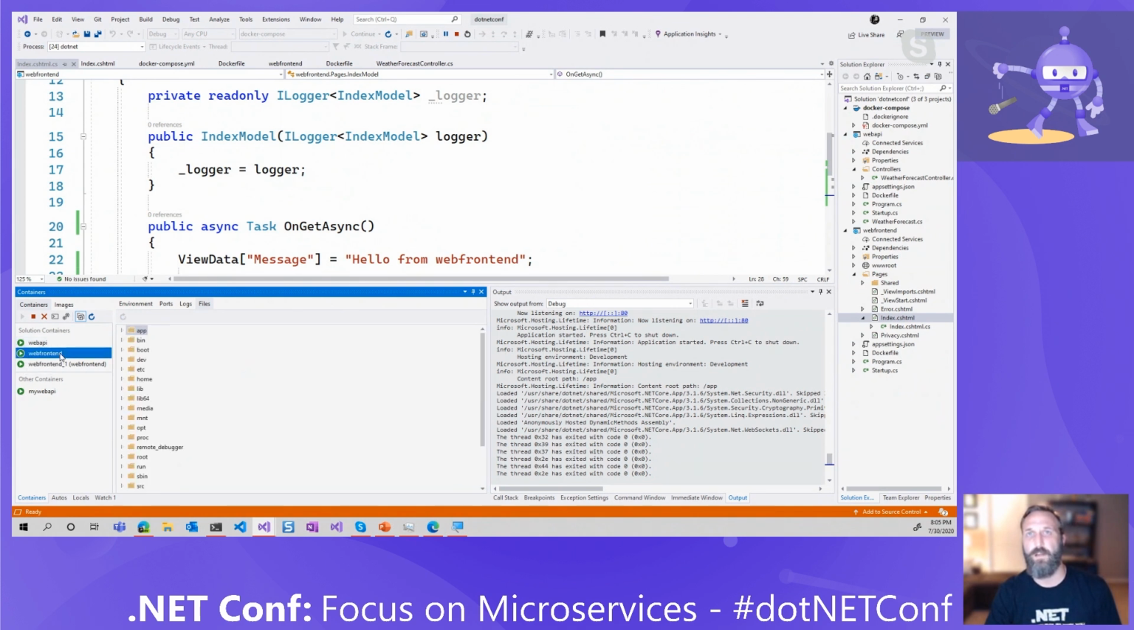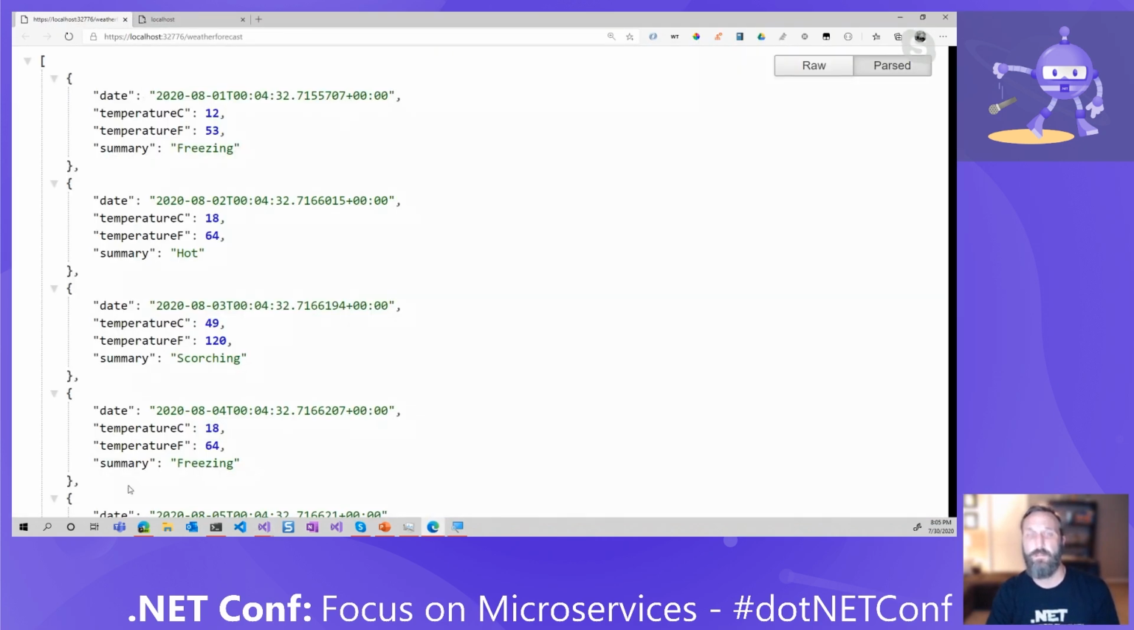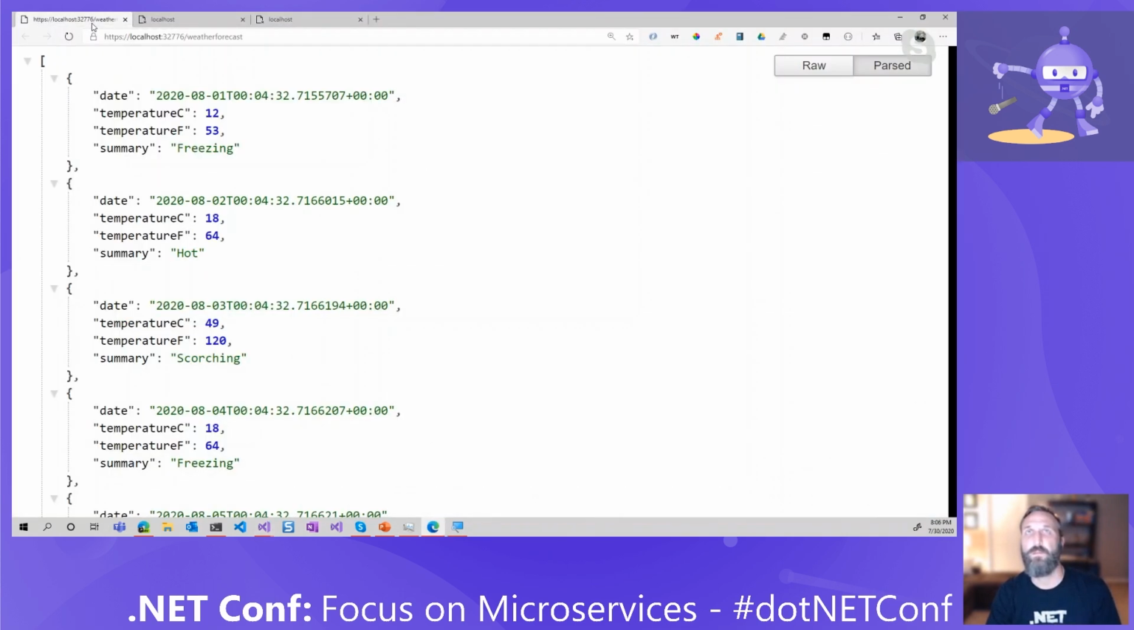I can go to my web front end, go to the ports that are there, and if I click on this port here, it'll actually launch the application. Was it running there? Let's go to the other port. Let's try our SSL port. And that one is failing. Probably got my cert wrong, but that's okay.